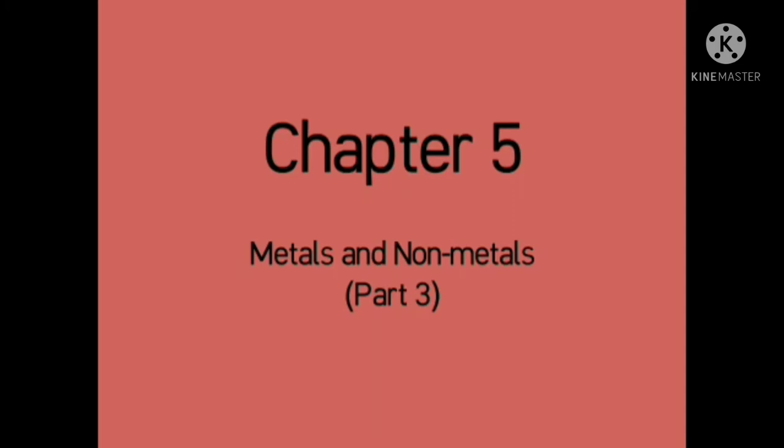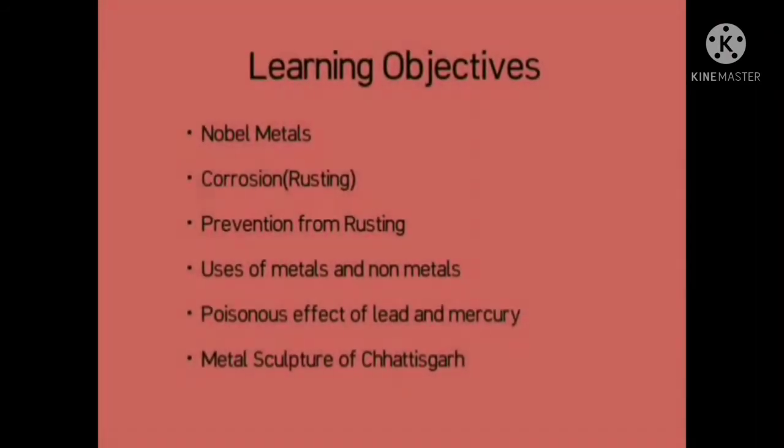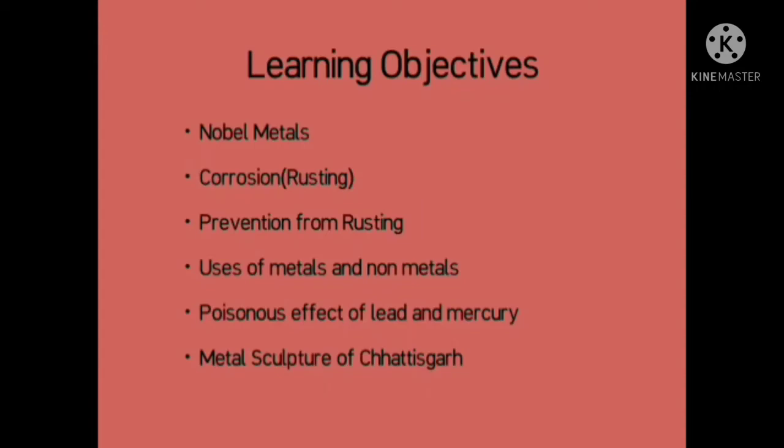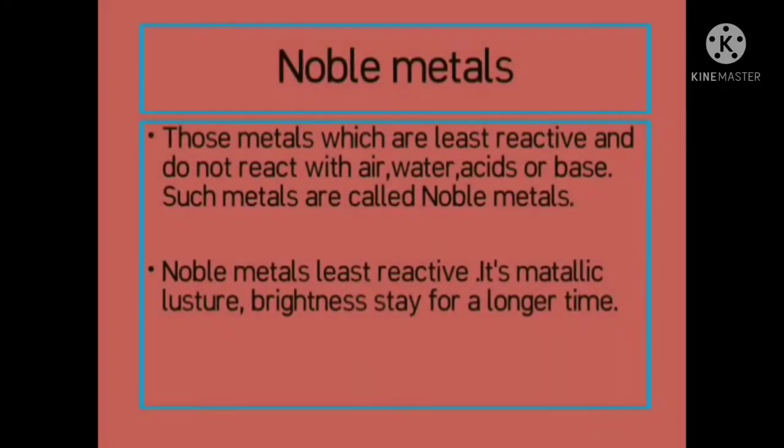In our previous classes, we have learned about the physical and chemical properties of metals and non-metals. Our learning objectives for today's class are noble metals, corrosion, that means rusting, prevention from rusting, uses of metals and non-metals, poisonous effect of lead and mercury, and metal sculpture of Chhattisgarh. Now the first, noble metals.